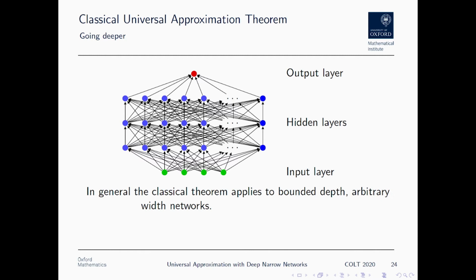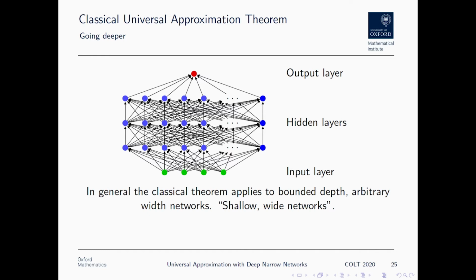Collectively, what this means is that the classical theorem applies to bounded depth arbitrary width networks, which I'll refer to as shallow wide networks. This says nothing about the efficiency of going deeper, but it does at least reassure us that we've not lost anything by doing so.